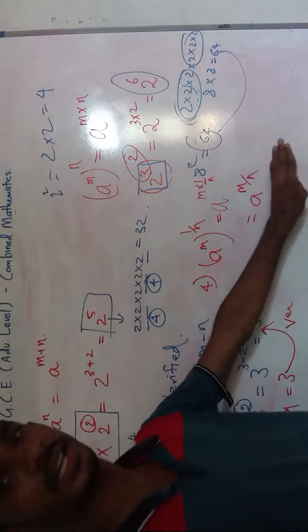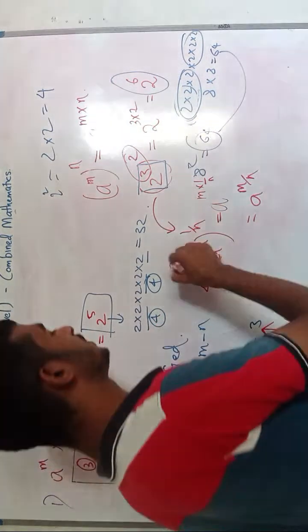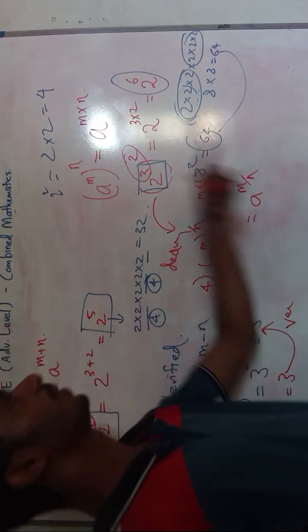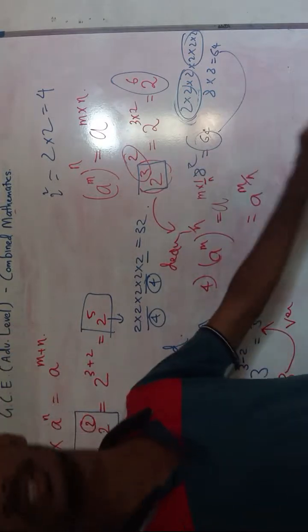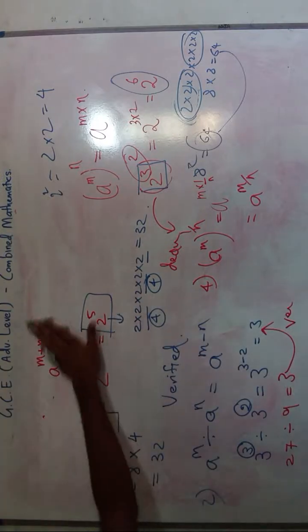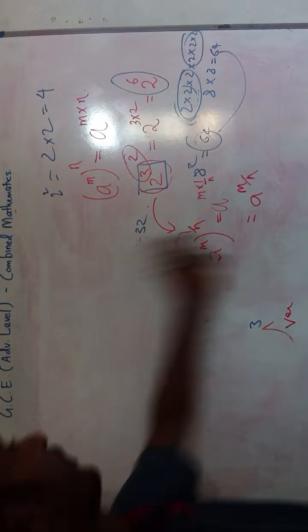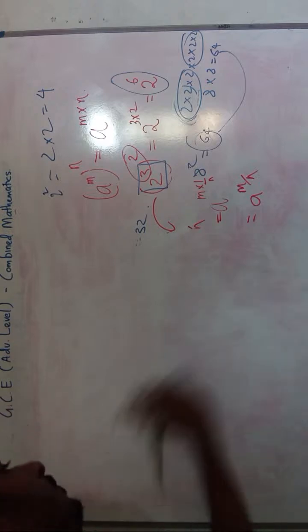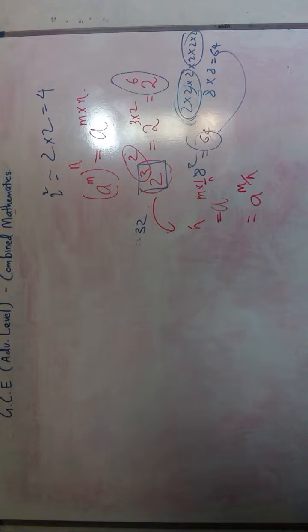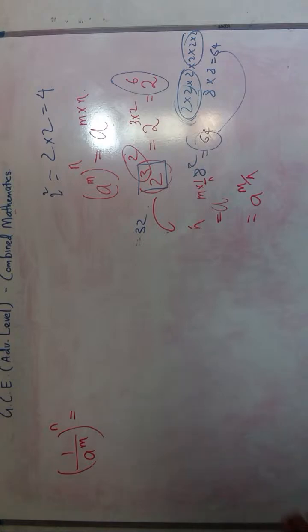So this is just an example. We have derived this. Otherwise we can say this is a deduction from the previous theorem. We have just deduced another theorem. Okay, that's all. Another thing, the fifth: we can derive a lot of theorems, right? So I will just explain the fifth theorem also. The fifth theorem is 1 divided by a power m power n is equal to what?